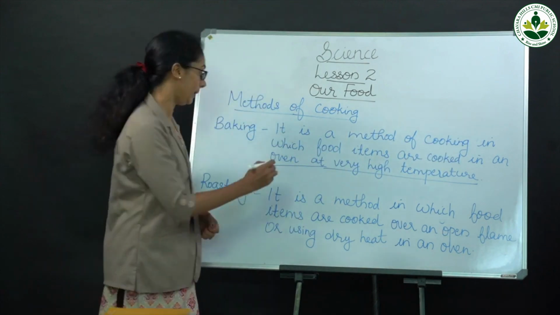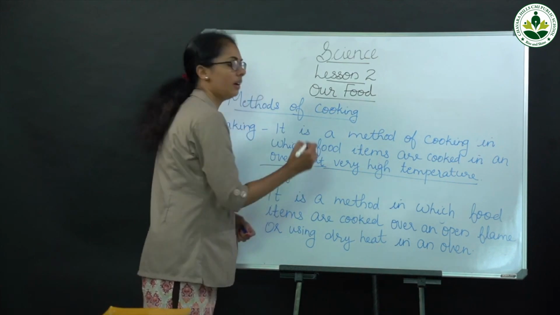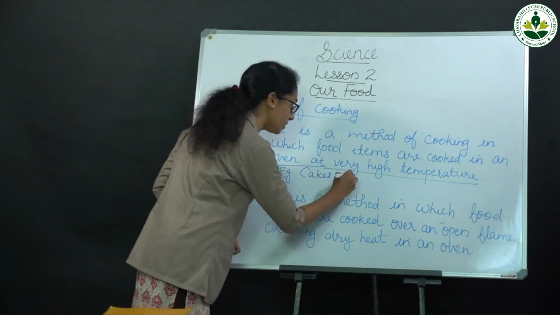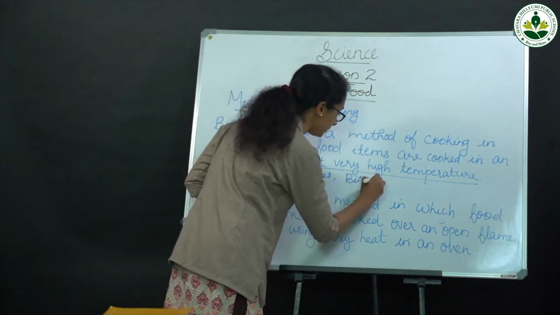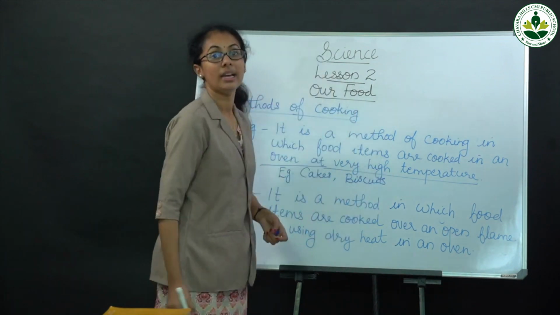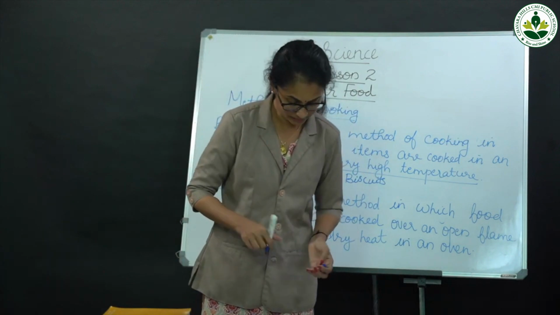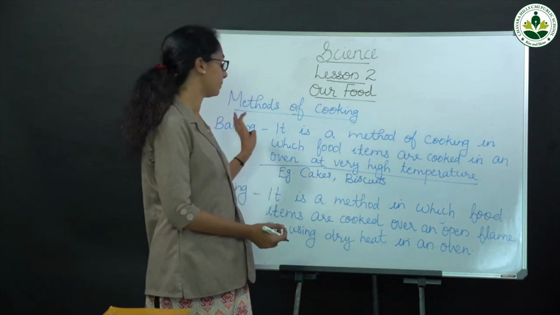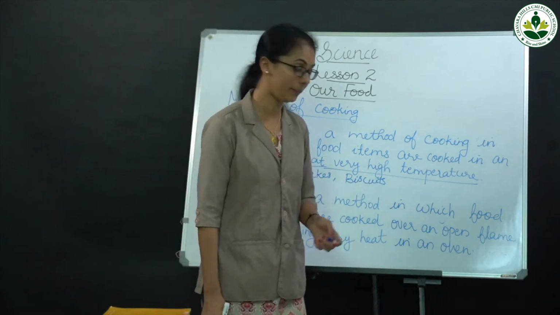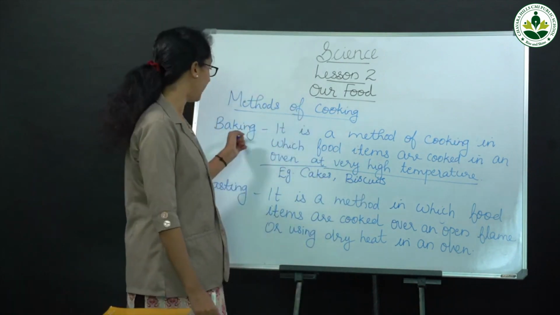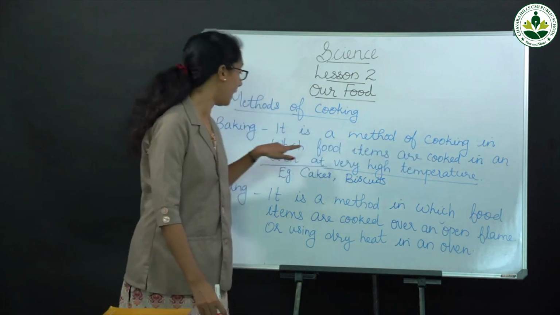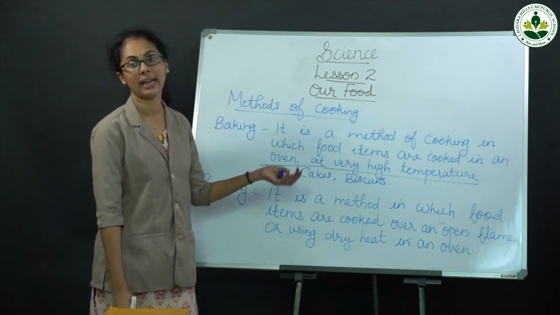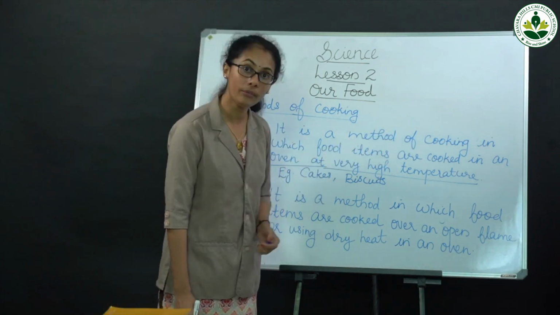Examples are cakes and biscuits, these are examples of baked food items.